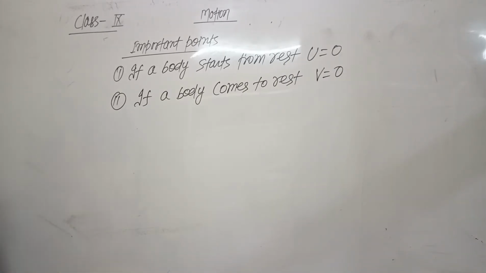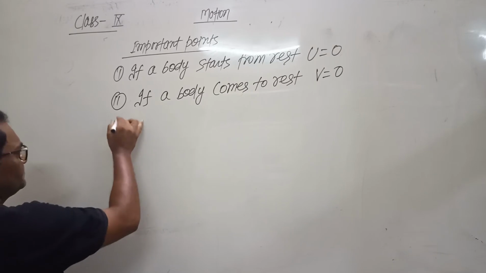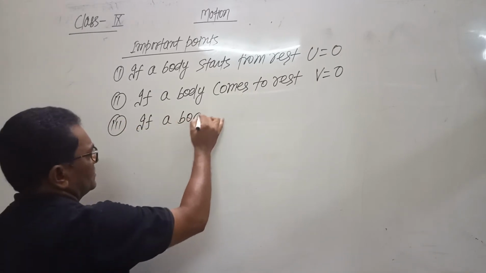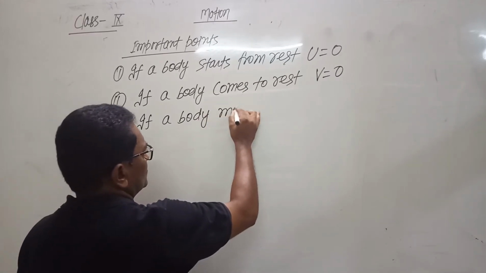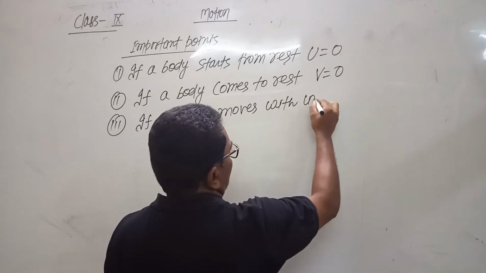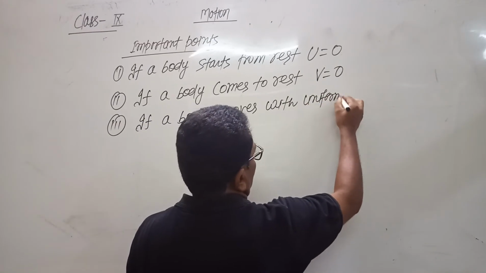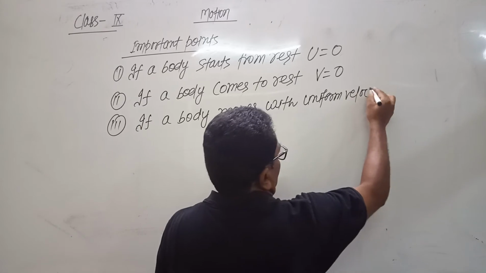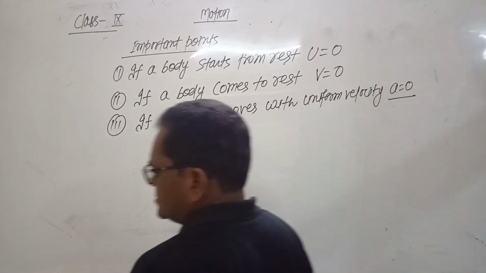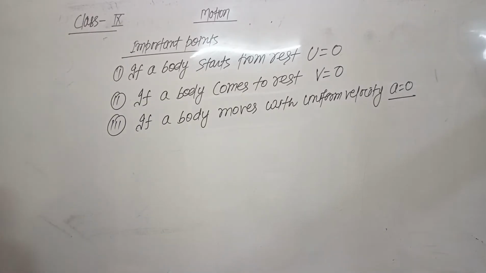And if a body moves with uniform velocity, then a should be taken as 0 because velocity is constant. There is no acceleration. Acceleration would be taken as 0 when the body is moving with a constant velocity, that means uniform velocity.